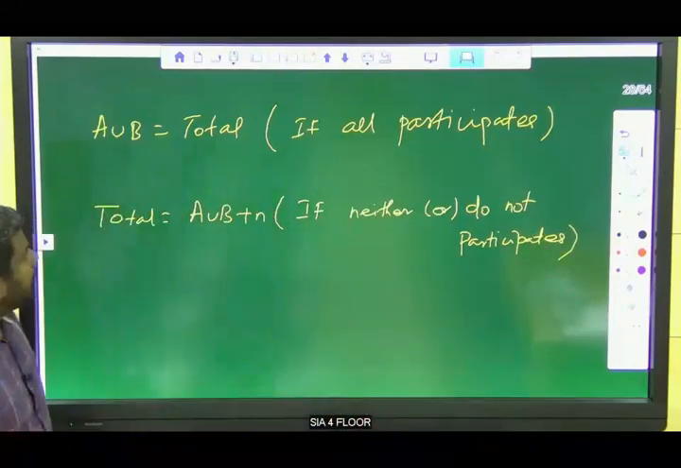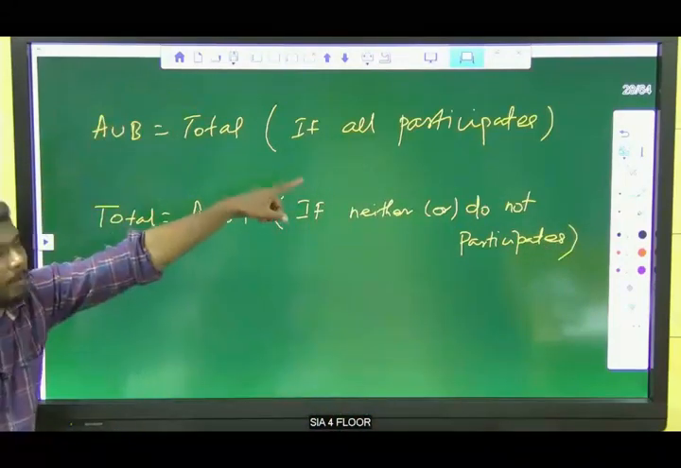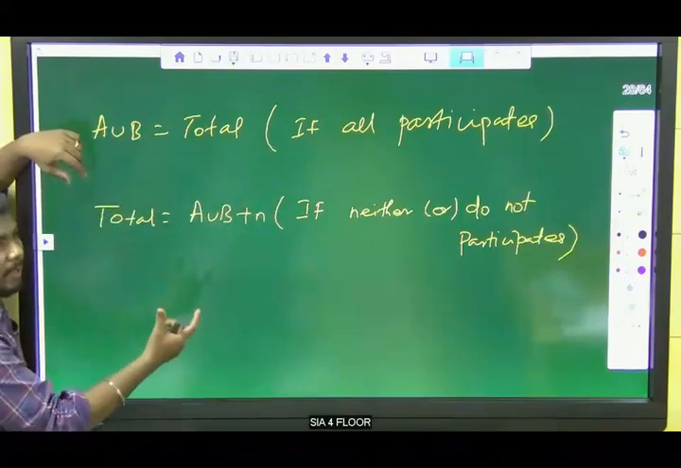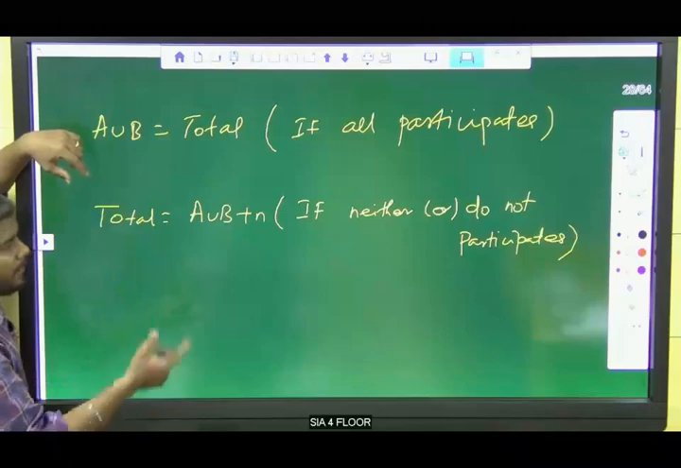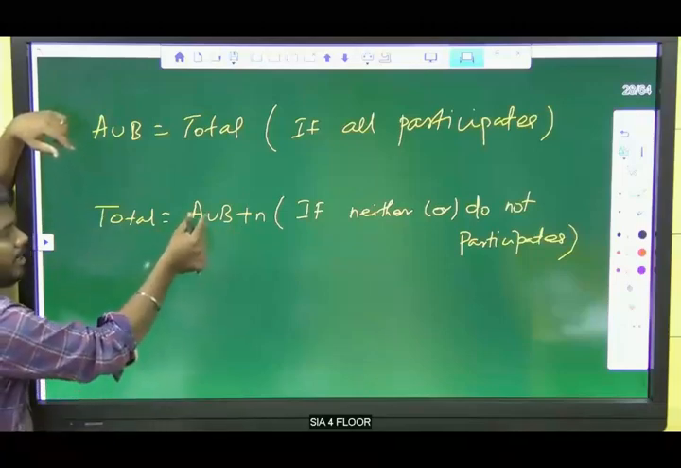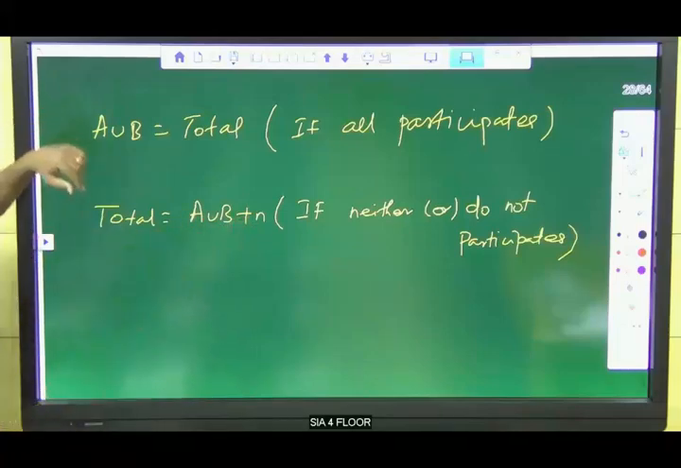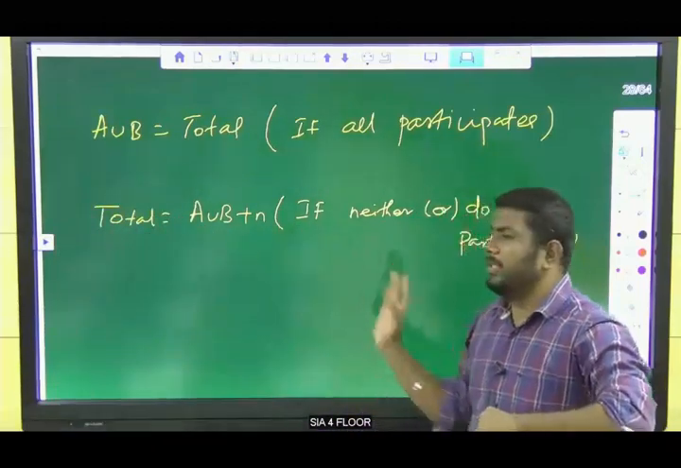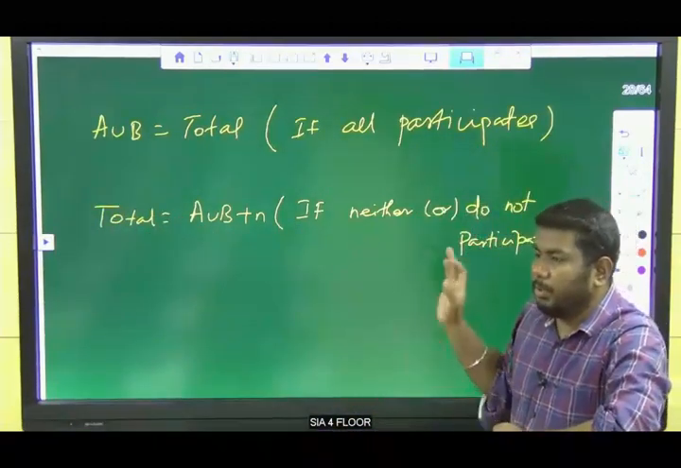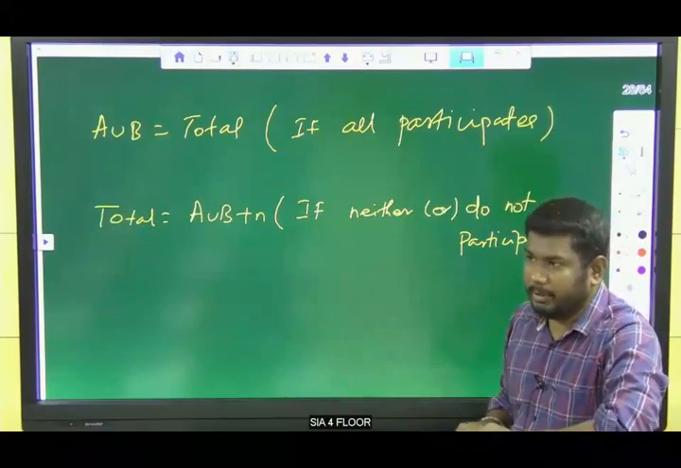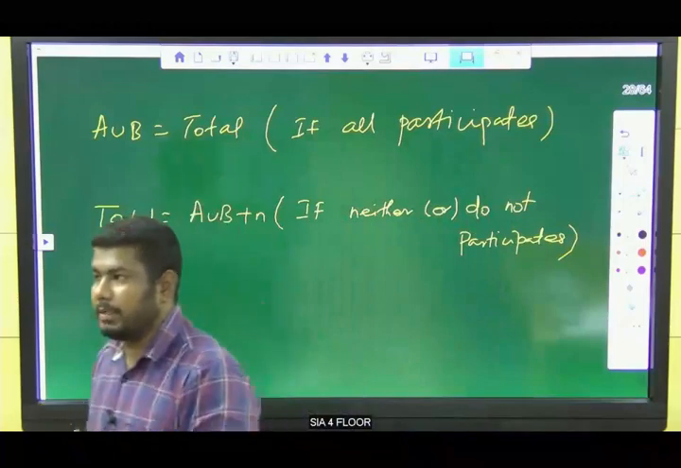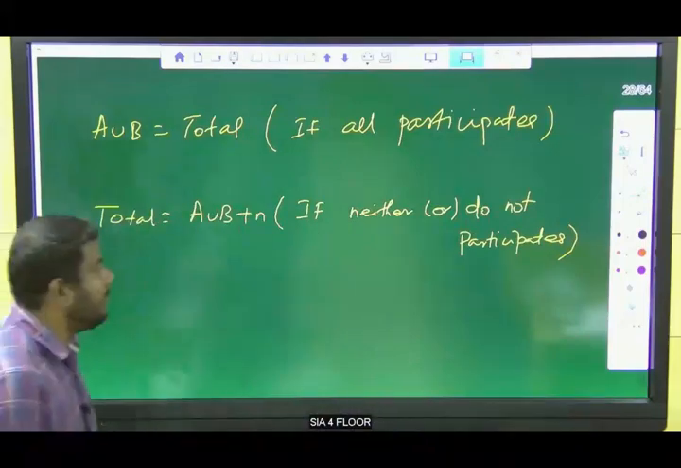Okay, clear? So to find the total value, if all participate, total is equal to A union B. If some do not participate, total is equal to A union B plus neither. Okay. So these are the things we need to know to solve the set theory question. Now it will be very easy.